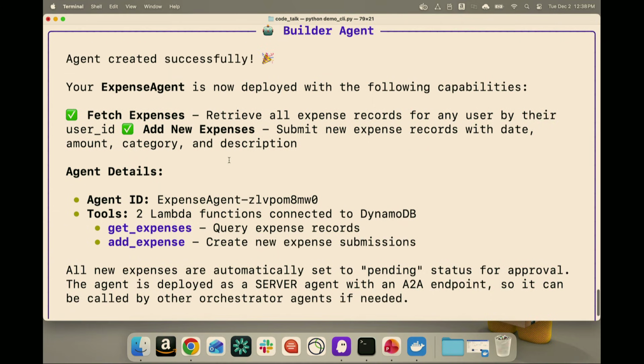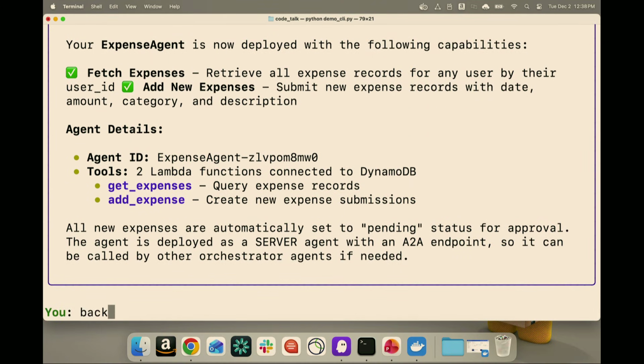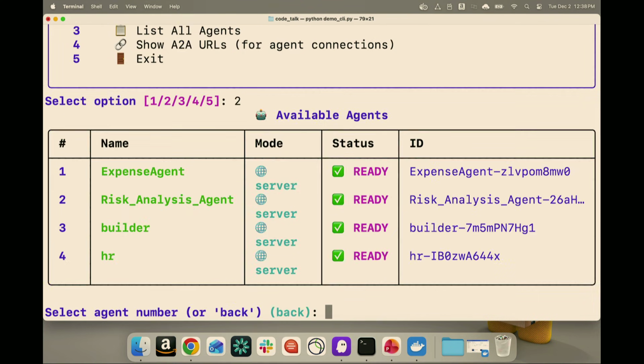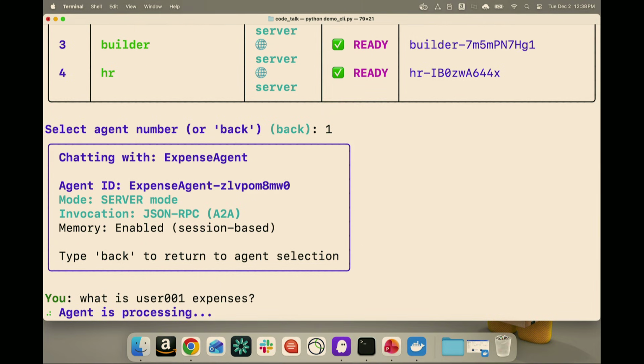All right, so going back to the terminal, we can see our expense agent is now deployed. So let's give it a quick test before going back to Girish with our finished product. Go to our expense agent and say, what is user 001 expenses? So Justin, when you are asking this question, where does it come back with an answer from? Is this data now stored somewhere?